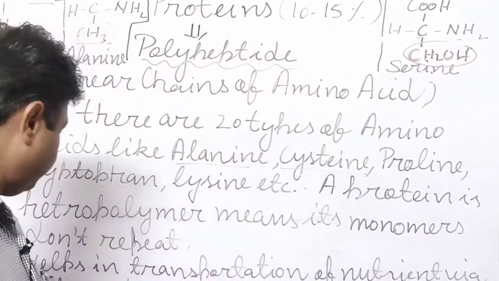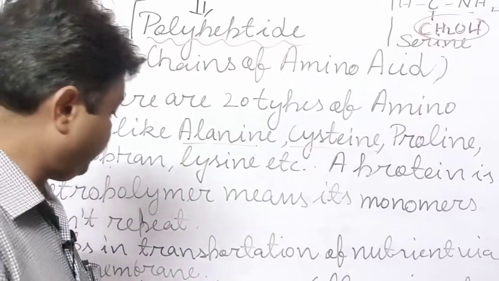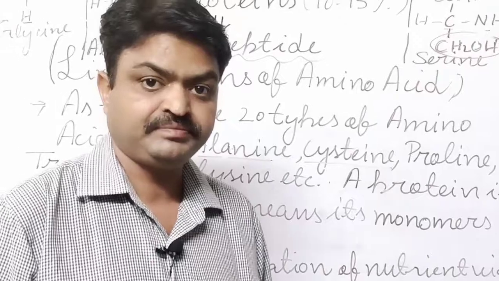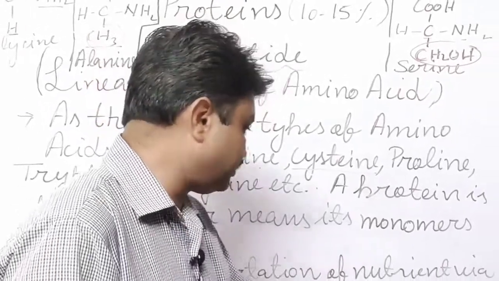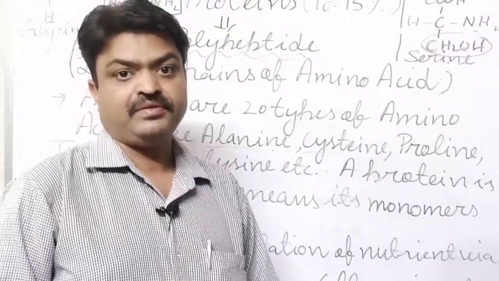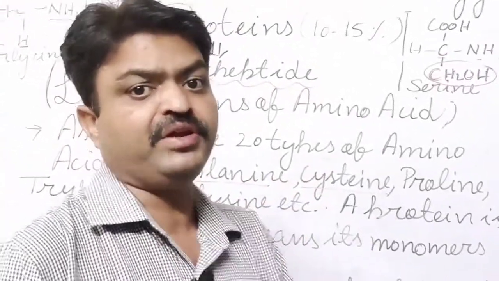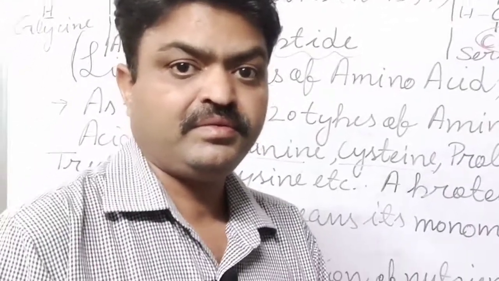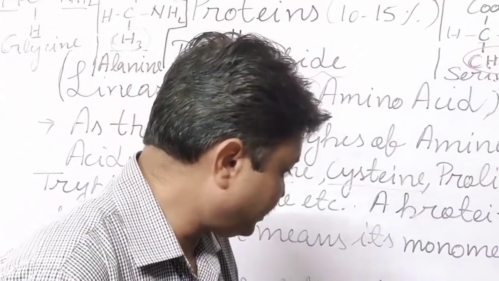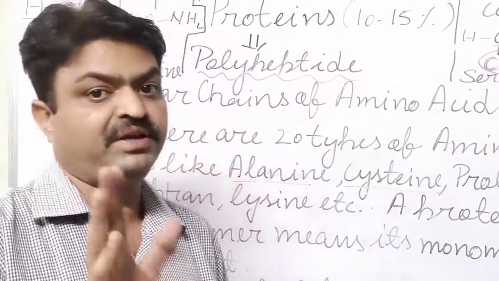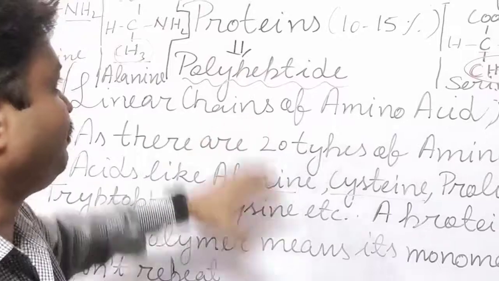Next important feature of the protein, student, there is one protein that is known as collagen, and it is the most abundant protein in the animal world. And where is it found? It is found in the intercellular space. That's why we can say that collagen is the most abundant protein of the living world. So it is about the protein.